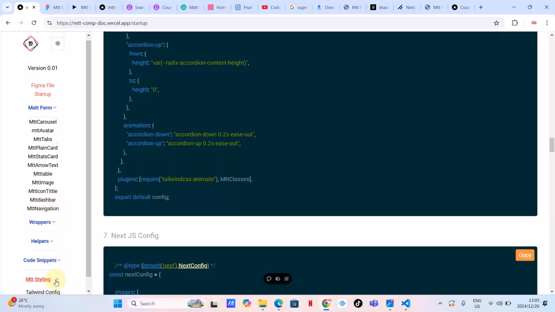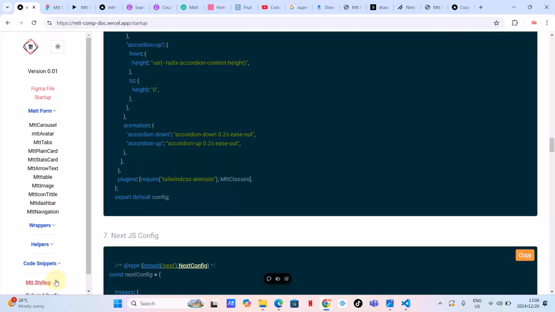Is it under Mtt styles? I don't think so. Mtt code snippet, no. Do I have a theme toggler as a component? This is Mtt avatar. All right, let's see.